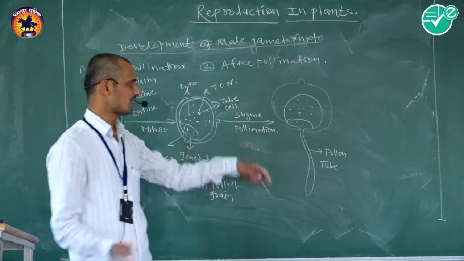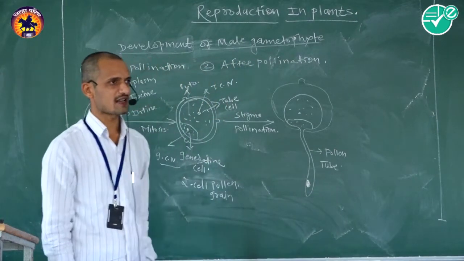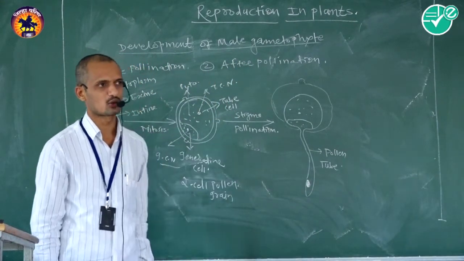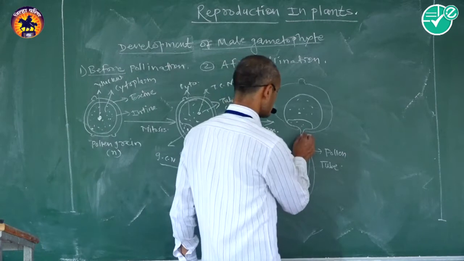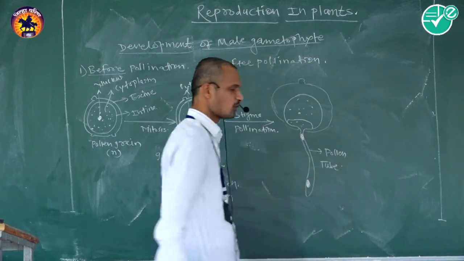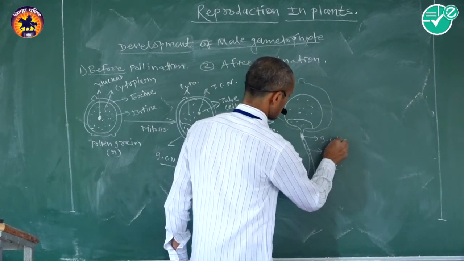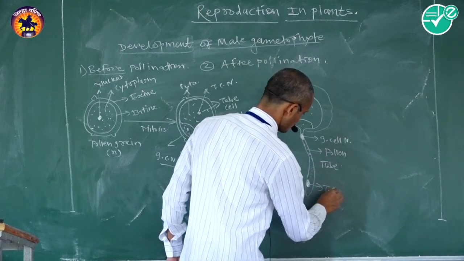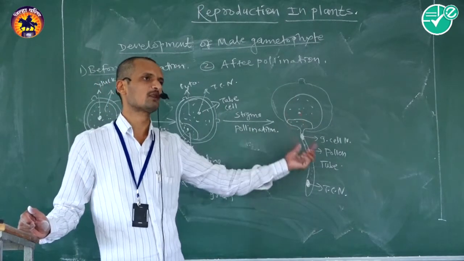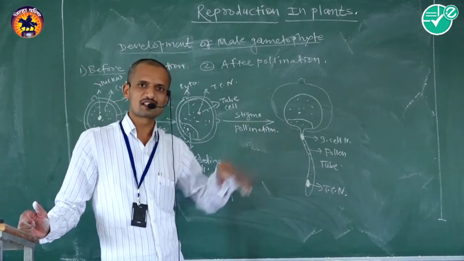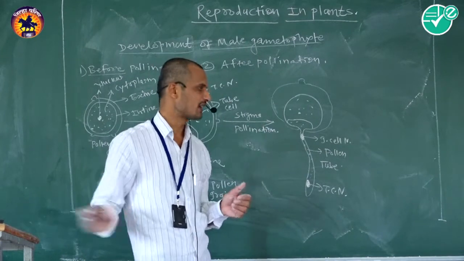Then the tube cell nucleus migrates towards the pollen tube. The tube cell containing cytoplasm as well as the tube cell nucleus migrates towards the pollen tube. Then the generative cell nucleus also migrates towards the pollen tube. That is the cytoplasm, the generative cell nucleus, and the tube cell nucleus. After initiation of the pollen tube, that is pollen germination, the tube cell nucleus migrates towards the pollen tube, the generative cell nucleus migrates towards the pollen tube, and finally